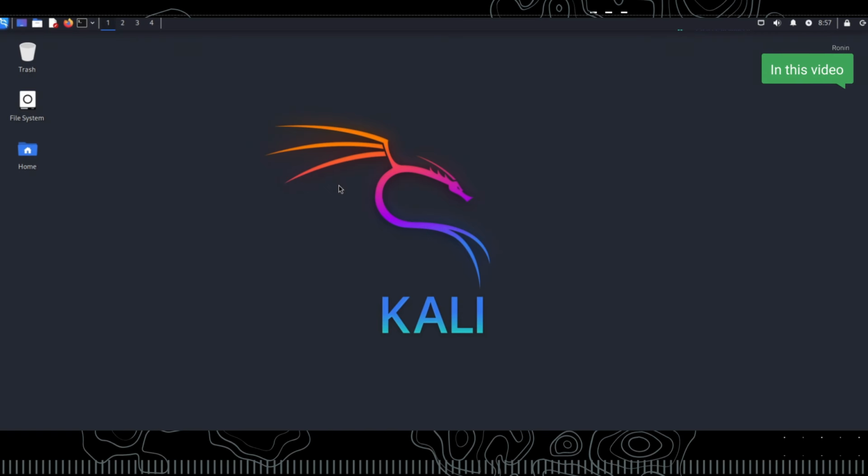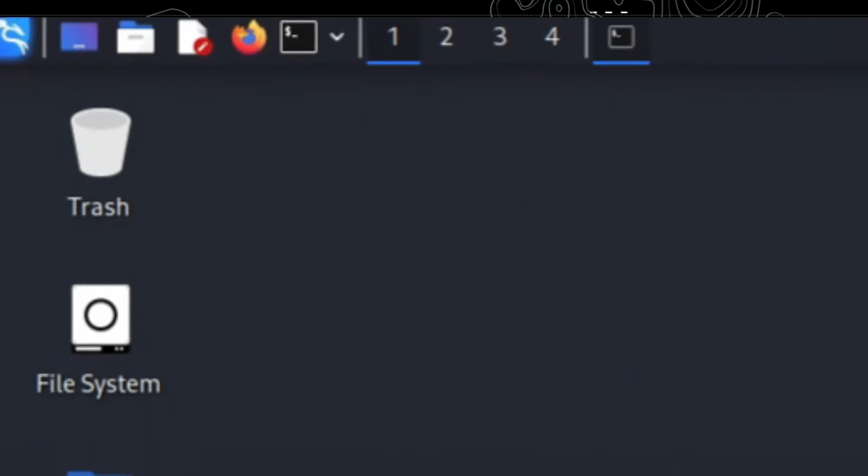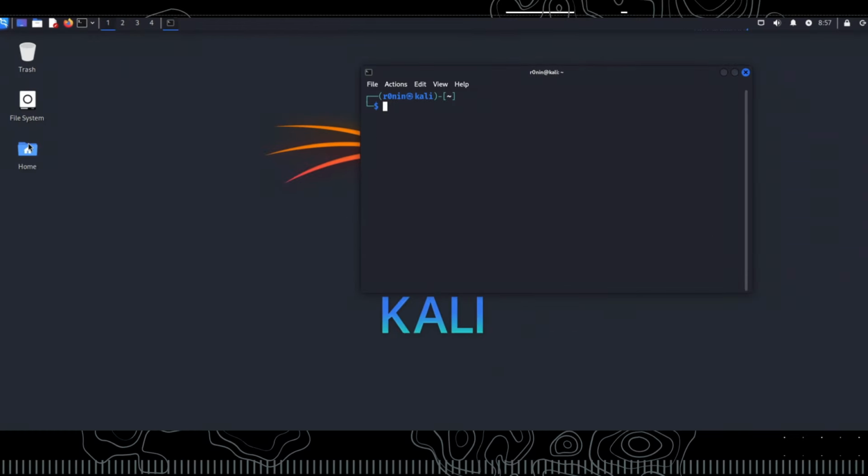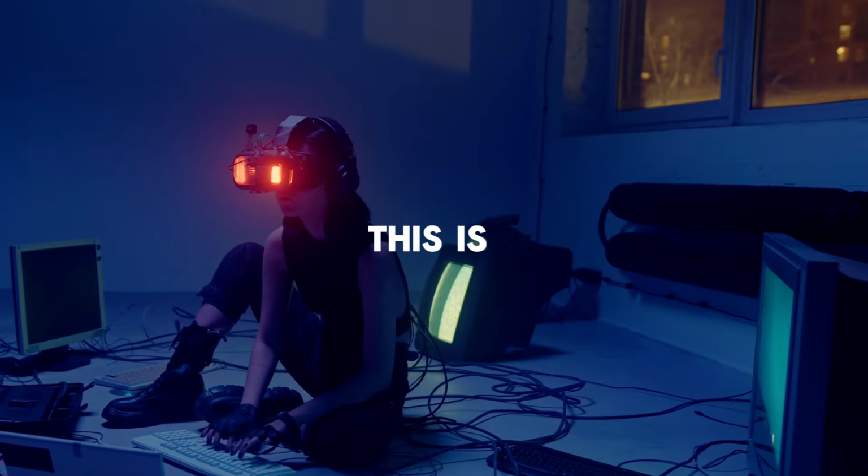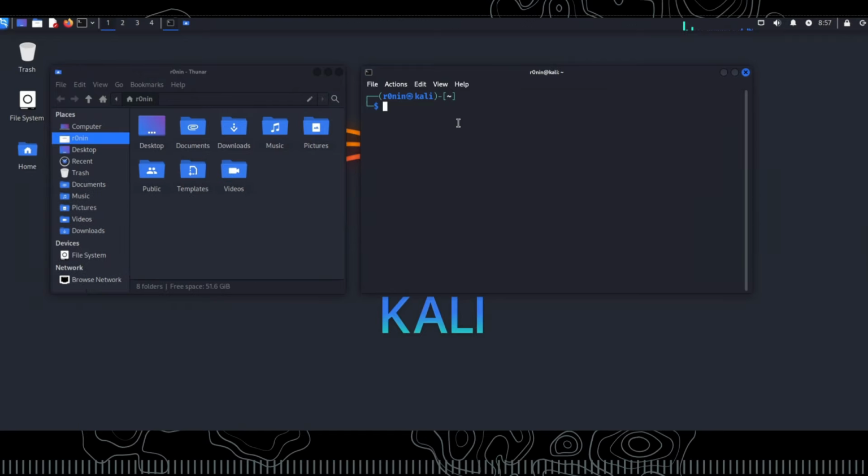We can start by opening the application called the terminal. The icon of this application is located at the top of the screen in Kali Linux. A black screen with a blinking cursor will appear. This is where the magic begins. Let our first command be ls. This command lists the files in the directory you're in. Try it out. Type ls in the terminal and press enter. The files are displayed.